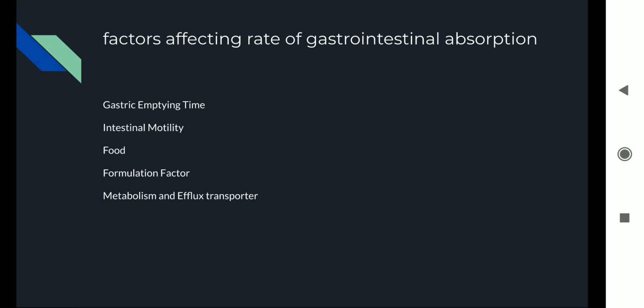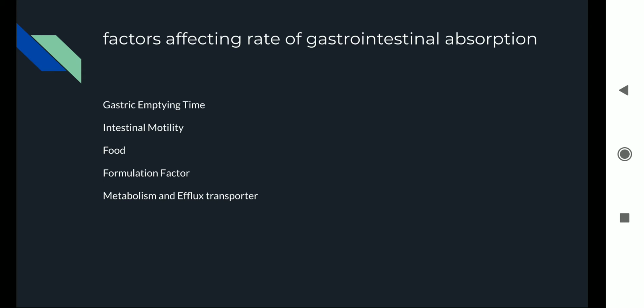So let's see the next site of absorption, that is the stomach. The stomach's function is actually not absorption. The pH of the stomach is as low as 1 to 2. So here a weak base such as diazepam cannot be absorbed, because at this pH it will be highly ionized.